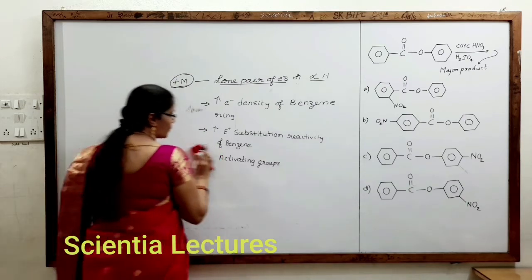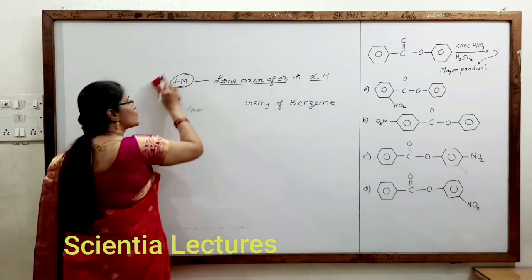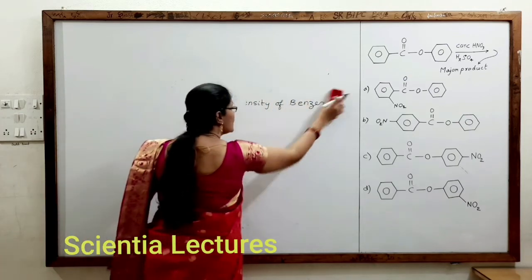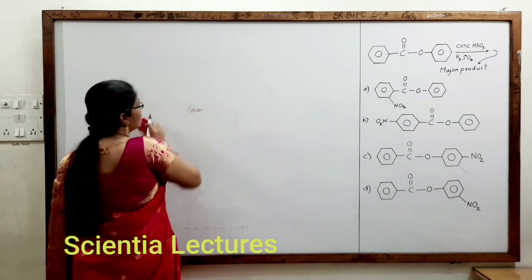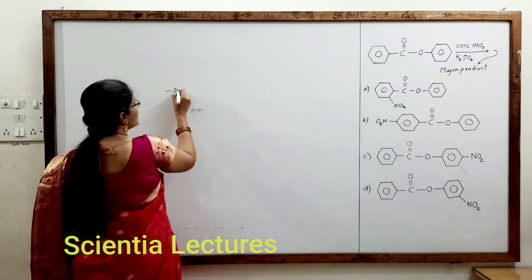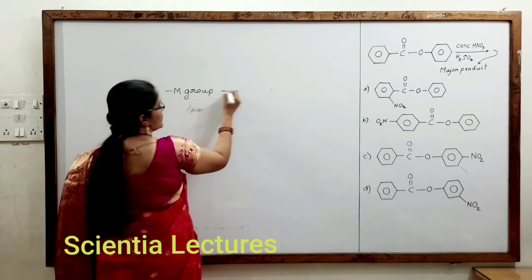Remember that. Now, all the remaining groups which cannot give electron density to the conjugative system, and instead pull the electron cloud from the conjugative system, are called minus-M groups.